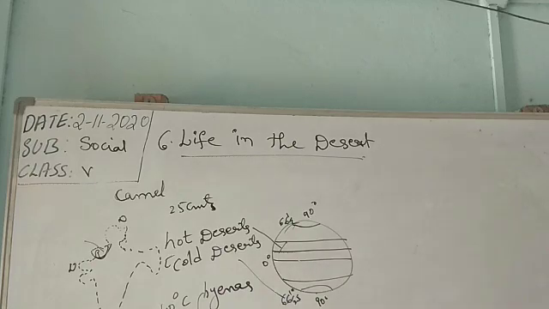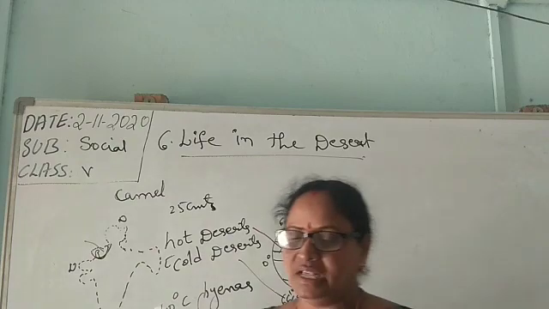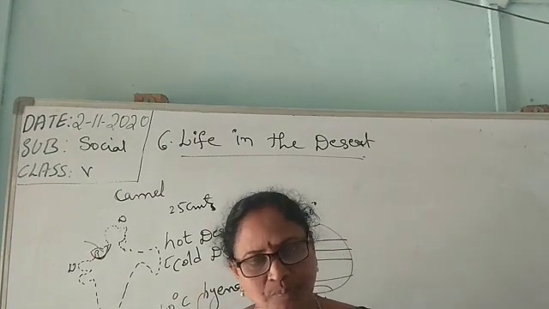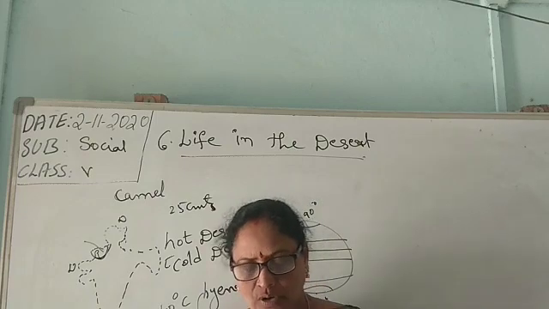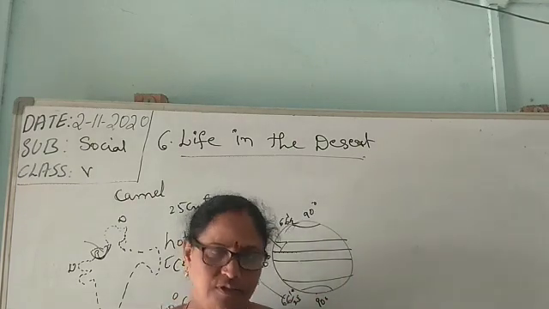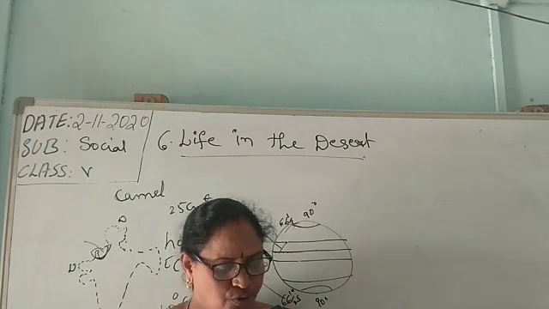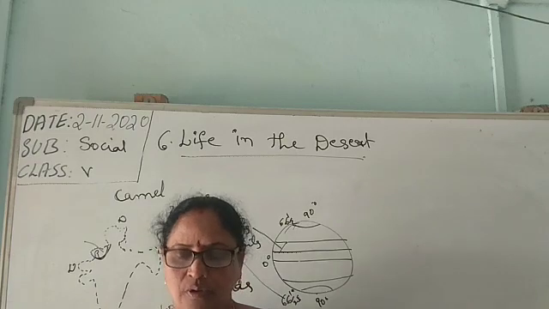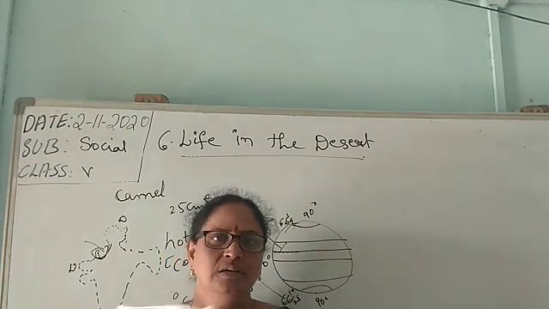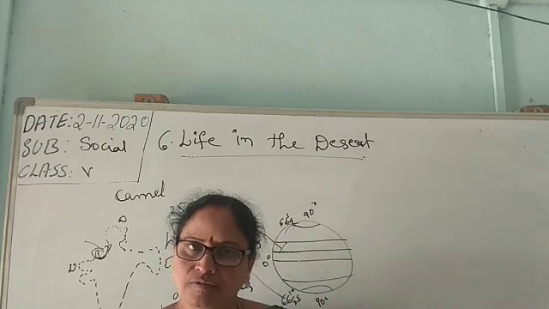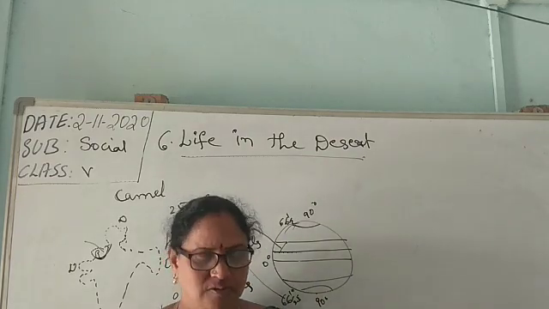Okay? Camel is the ship of the desert. And let us see why camel is called the ship of the desert. Complete the following sentences by writing the body parts of the camel. Camel can store water in the lining of its stomach and thus can survive without water for many days.